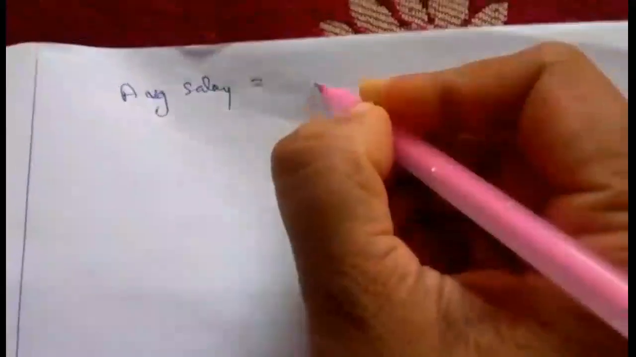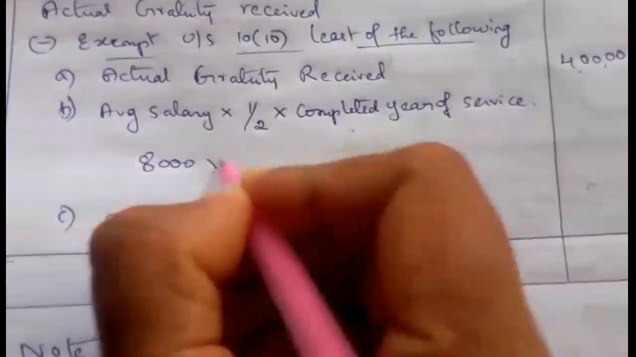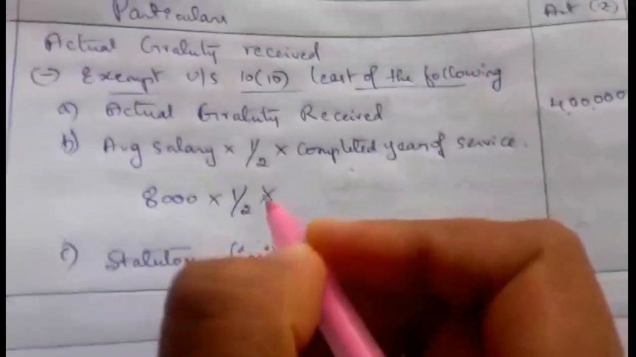Now we have to compute the average salary. Average salary is equal to total salary, 80,000, divided by 10, which is 8,000. So 8,000 is the average salary. This one we have to take here: 8,000 average salary into 1 by 2 into completed years of service.